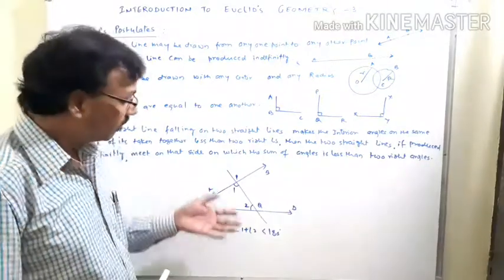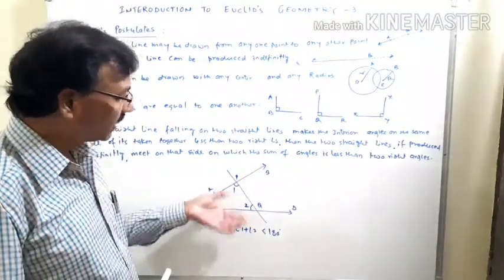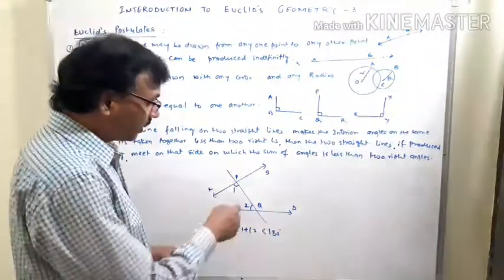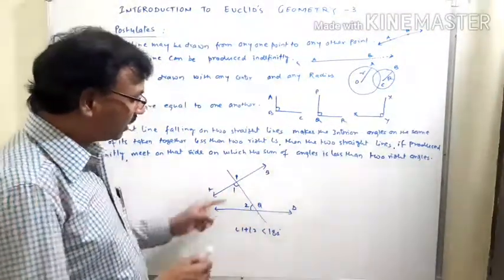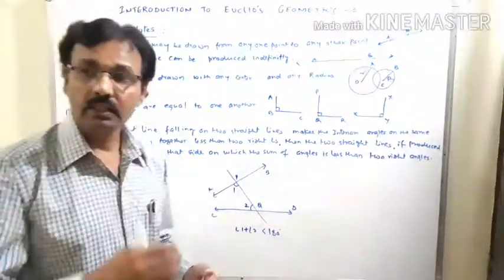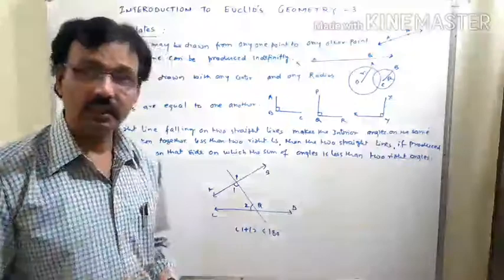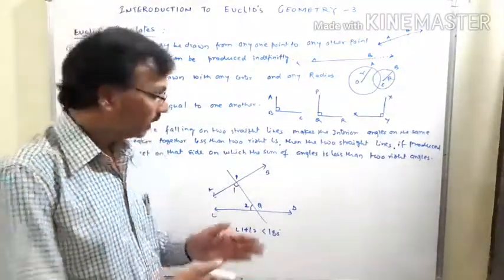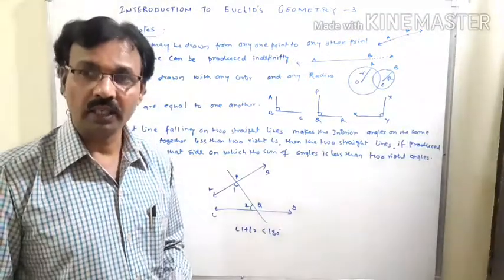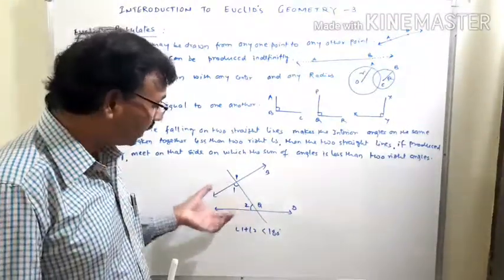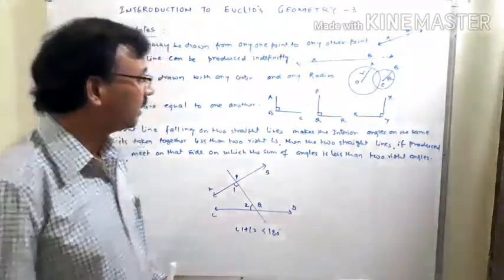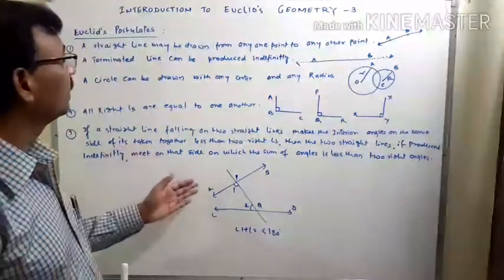On the basis of this, we can say that if the sum of these two angles, angle 1 and angle 2, is greater than 180 degrees, and we produce the two lines AB and CD on that side infinitely, then the lines will never intersect each other. This is the fifth postulate.